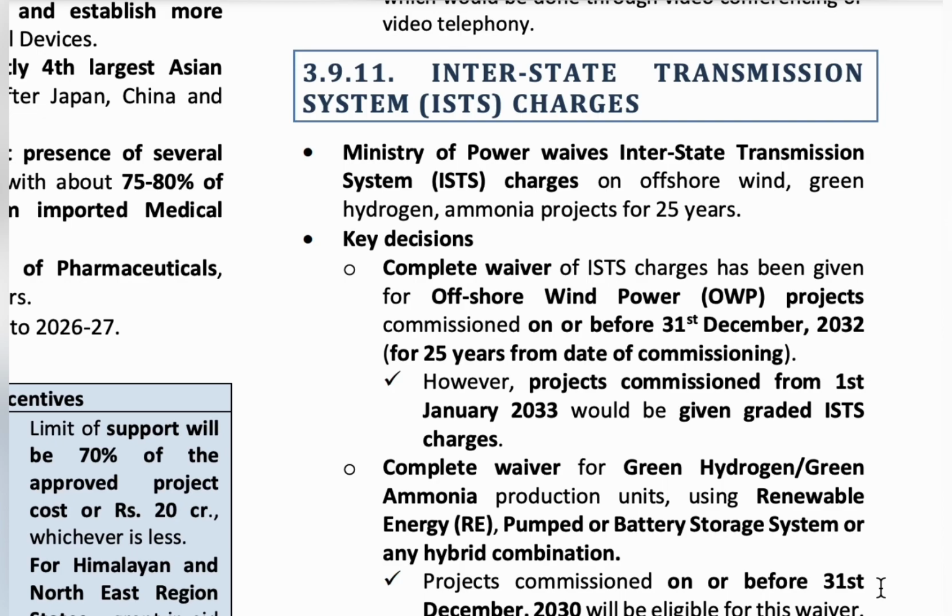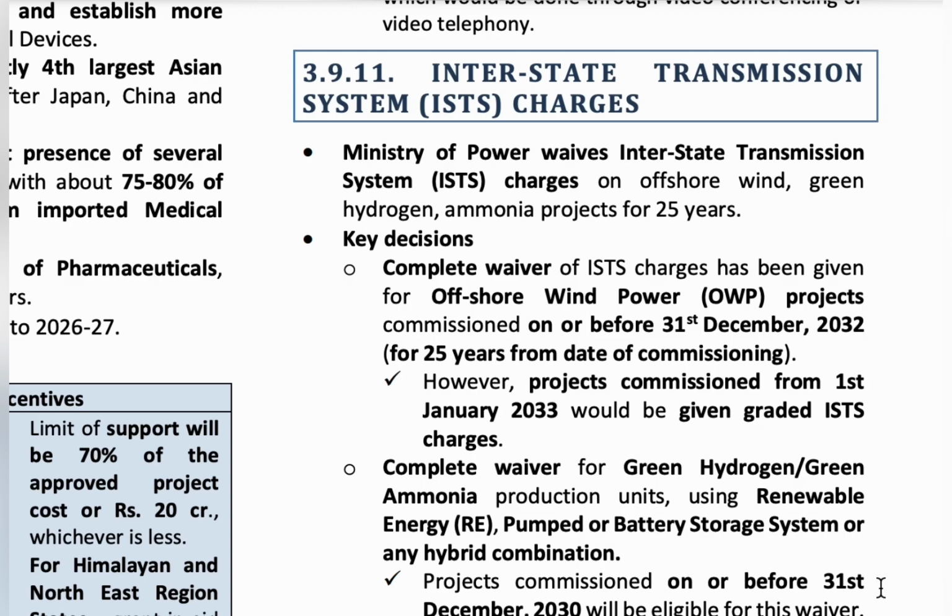We are going to know about interstate transmission system charges or ISTS charges. If electricity is generated more in one state, some amount of electricity can be transferred to another state through the interstate transmission system. And for transmitting from one state to another state, they take a few extra charges called interstate transmission system charges or ISTS charges.